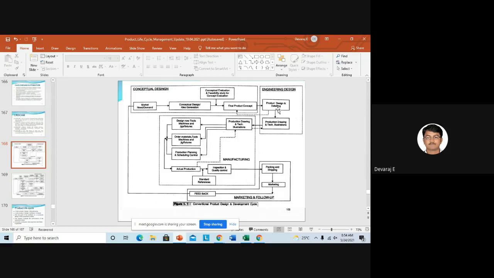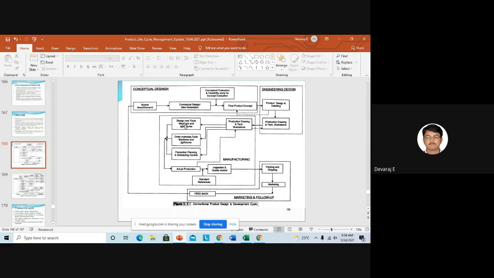So detailing is nothing but converting your final design to a 2D model. Then it will go for the production plan, the production drawing and technical instructions. So see here, once you finalize that design, then we will convert it into the 2D drawings. Then the 2D drawings will be sent to the production department. You can see here production drawings and technical illustration.